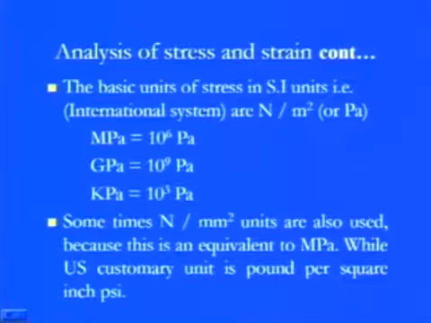That's why we define those things by Newton per meter square or the Pascal, or on the higher side, the kilopascal, that is 1000 Pascal, the megapascal, that is 10 to the power 6 Pascal, or the gigapascal, that is 10 to the power 9 Pascal. Sometimes it is pretty common to use Newton per millimeter square, which is also equal to megapascal. This unit is common in India, in particular Asia and European countries, but in the United States of America they use pound per square inch, that is PSI, the FPS unit.